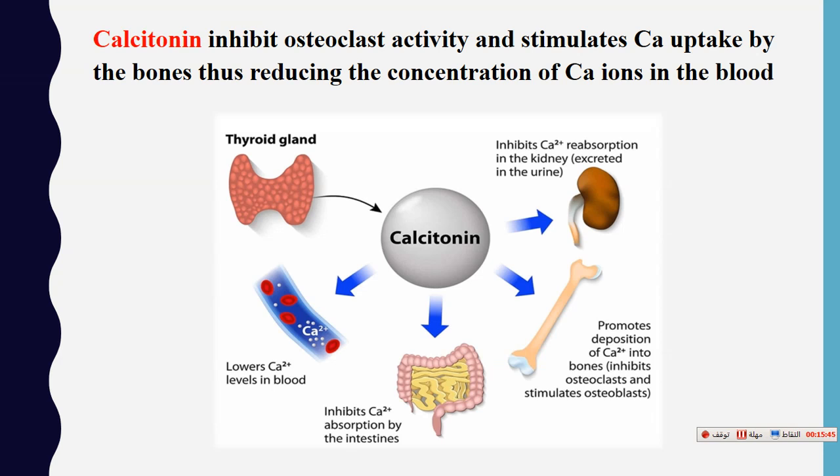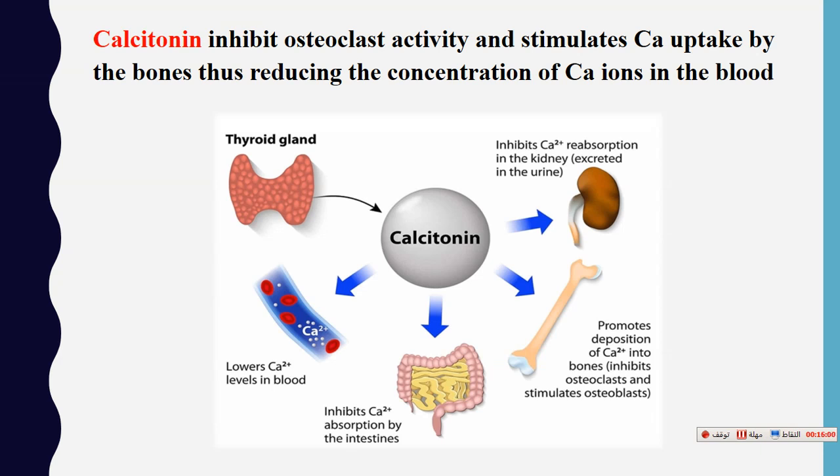This inhibits the osteoclast activity and stimulates the calcium uptake by the bone, thus reducing the concentration of calcium ion in the blood. So this is the opposite to the action of parathyroid hormone.